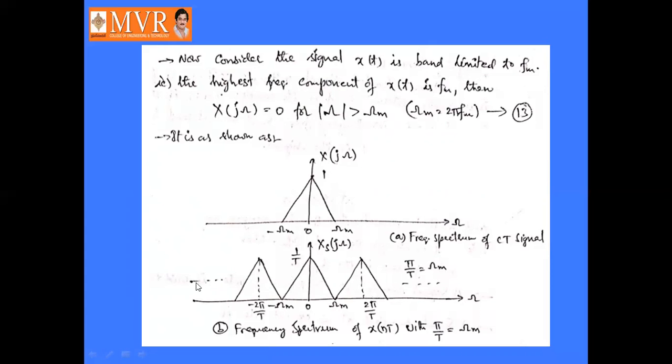It is from minus infinity to plus infinity. This is the basic continuous time signal spectrum, and this is the sampled signal, that is, the discrete time signal spectrum. This is the continuous time signal's frequency spectrum, and this is the discrete time signal frequency spectrum.